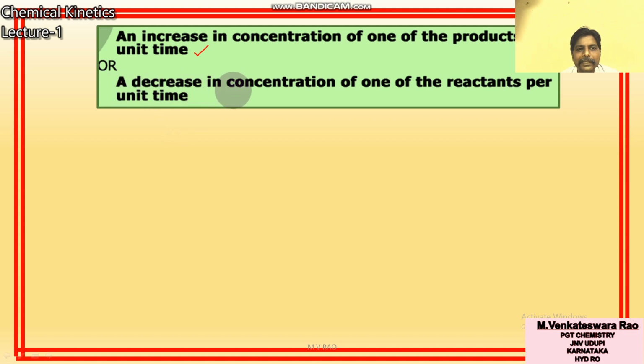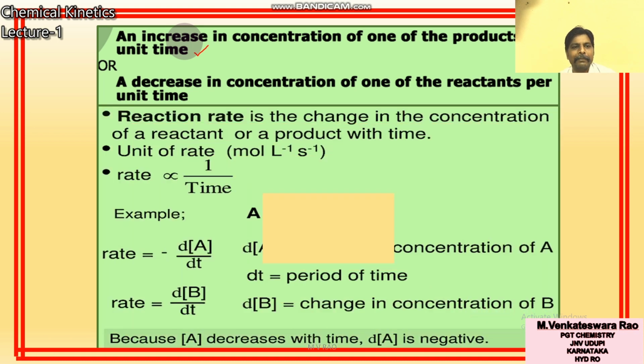A decrease in the concentration of one of the reactants per unit time is called rate of reaction. Rate of reaction means either an increase in the concentration of product or a decrease in the concentration of reactant with time. So reaction rate is the change, either increase or decrease, that means change only, in the concentration of reactant or product with time.